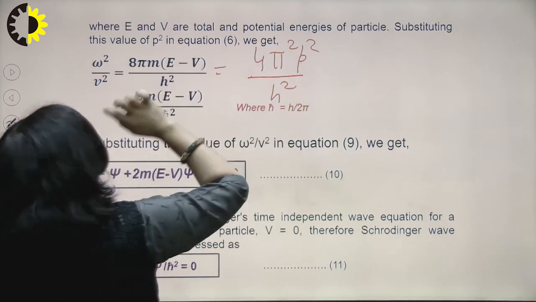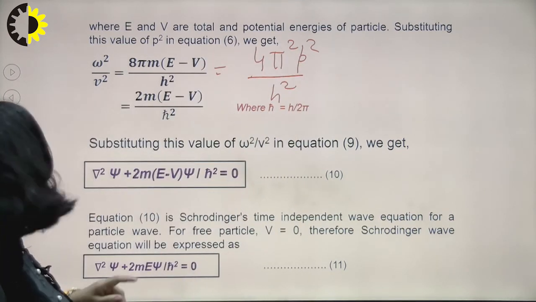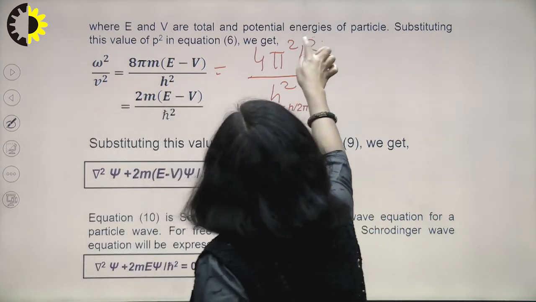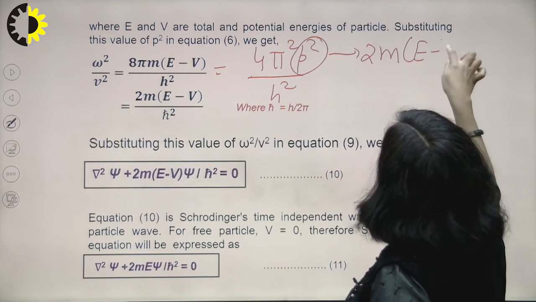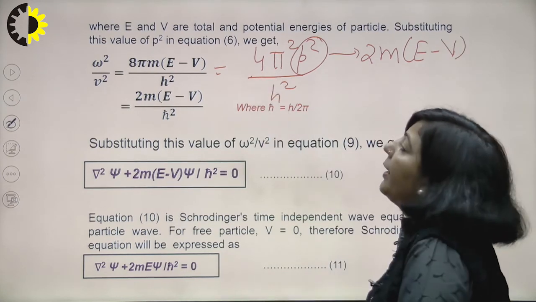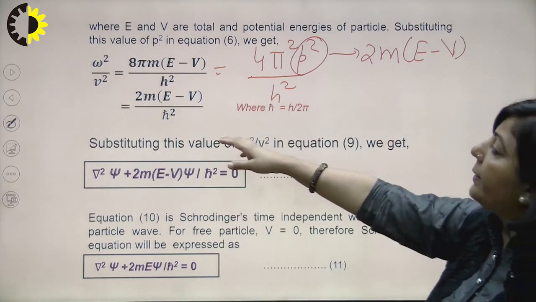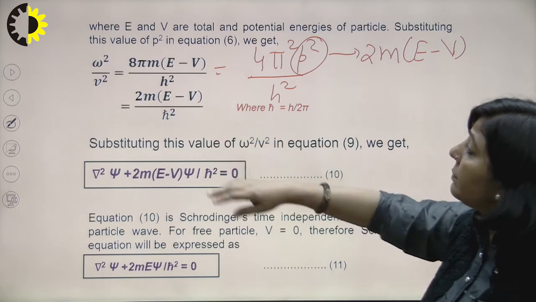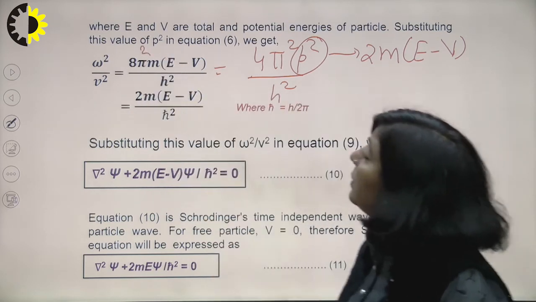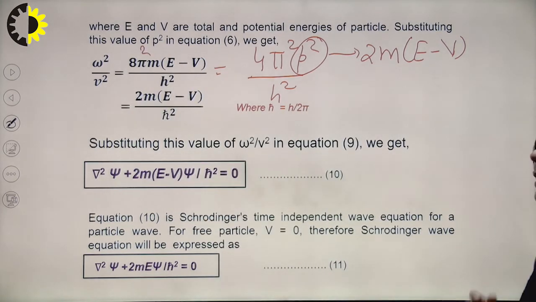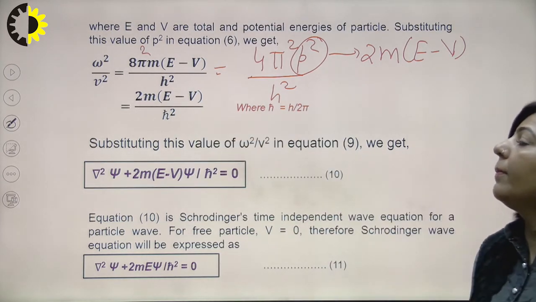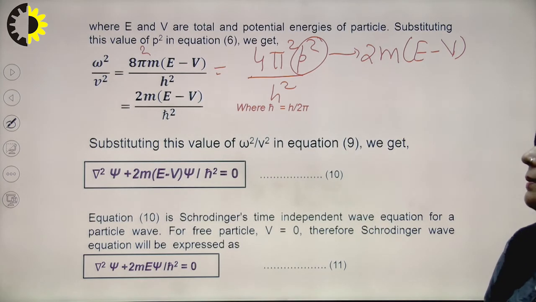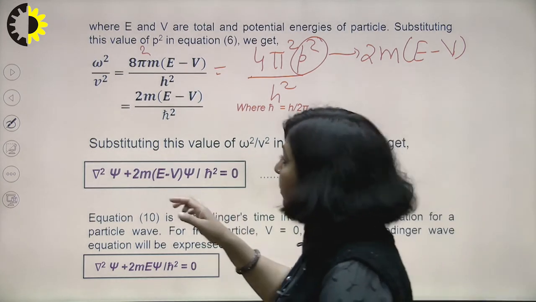Now you have to substitute this p square, which is equal to 2m times E minus V. After substituting you get 8 pi square m E minus V upon h square, and you know h cross is h upon 2 pi. So this is simply 2m upon h cross square E minus V. So this is your omega square upon V square.